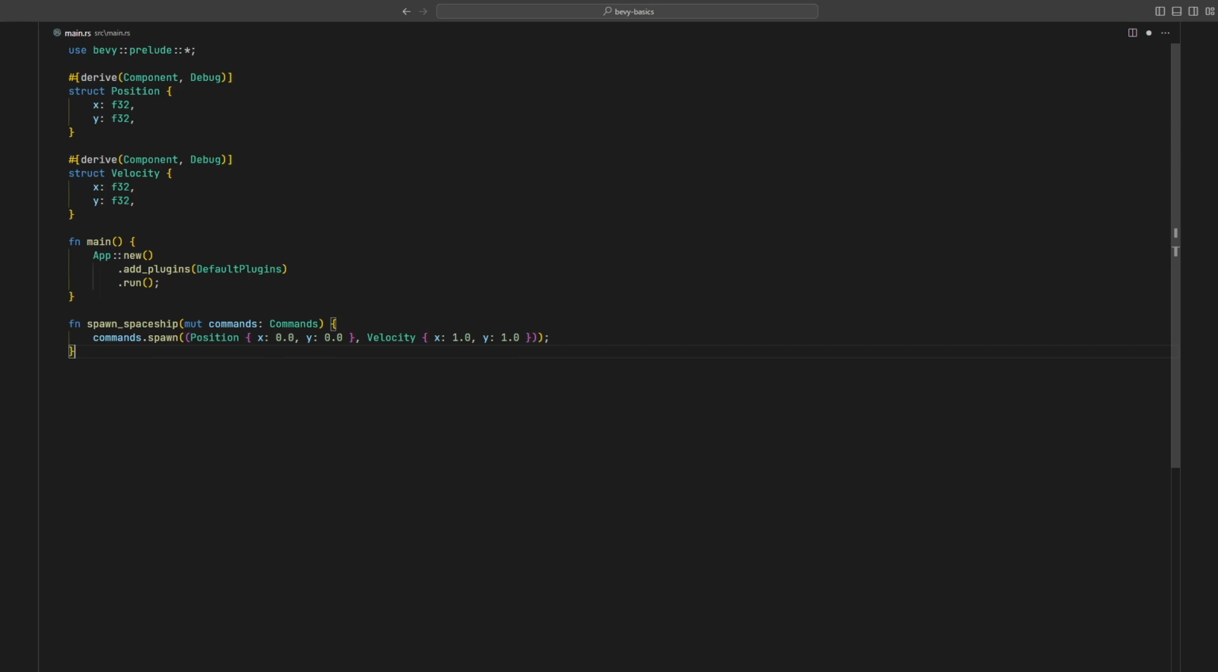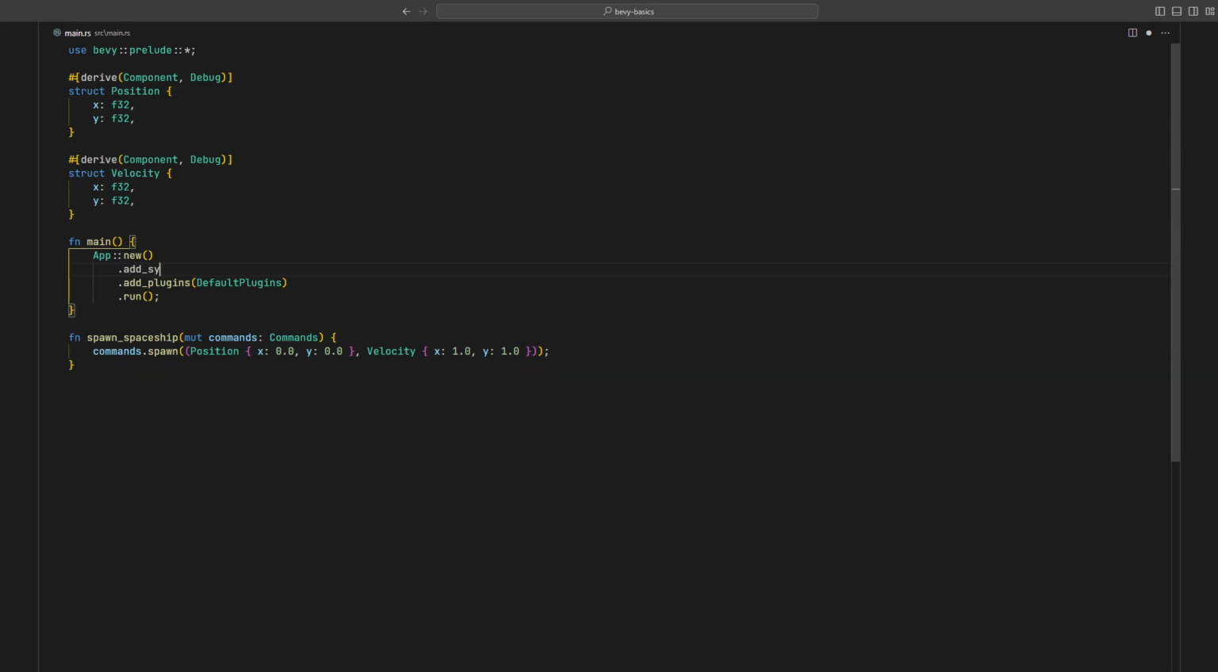Now that we've defined the spawn spaceship function, we need to go ahead and add the system to the startup schedule. In other words, we need to register the function that we've created with Bevy so that it knows to execute it. By using the startup schedule, we're making it run at the very beginning of our app when everything starts up. On startup, Bevy automatically runs the system, injecting the required parameters.